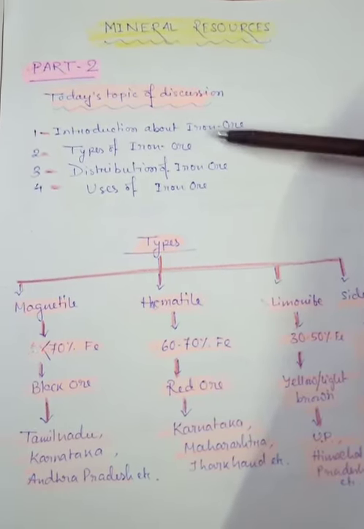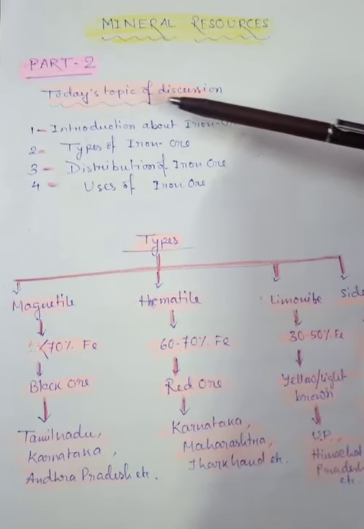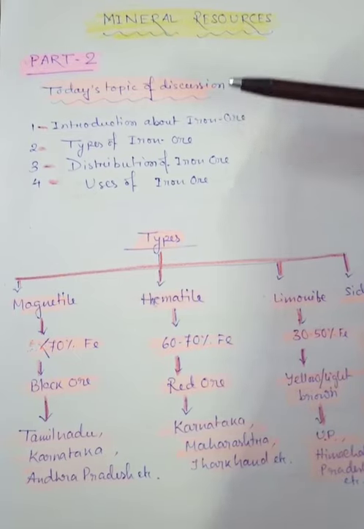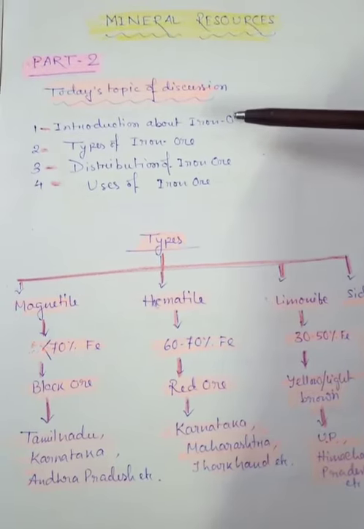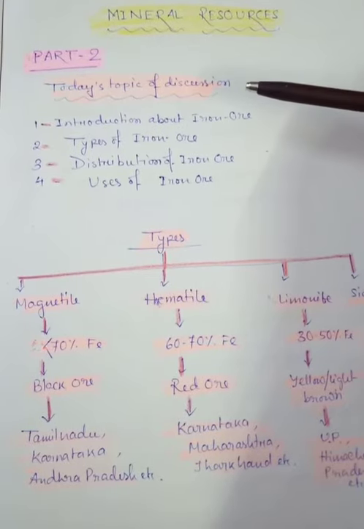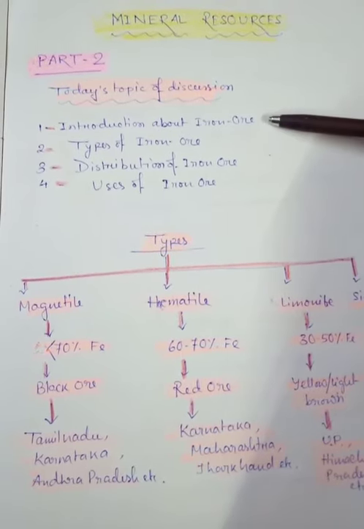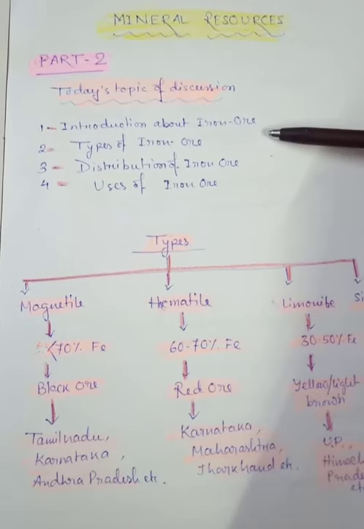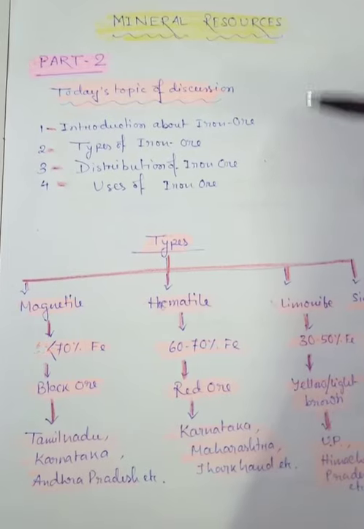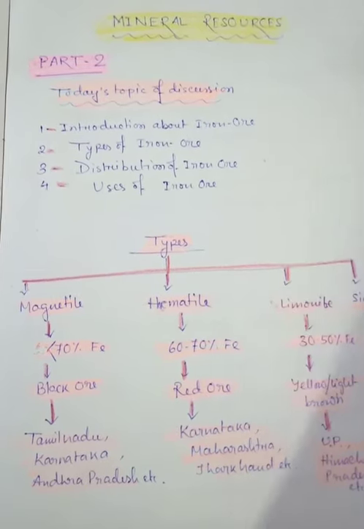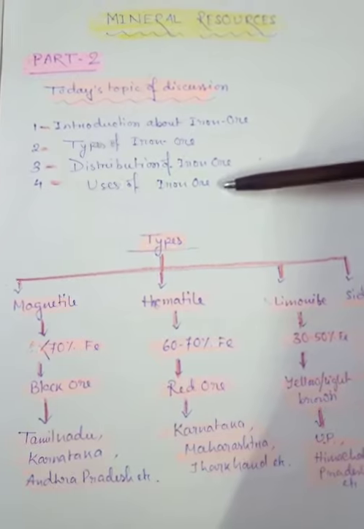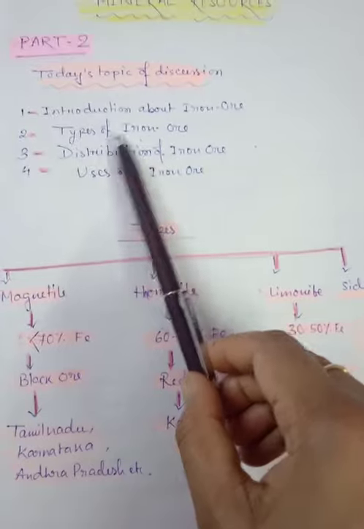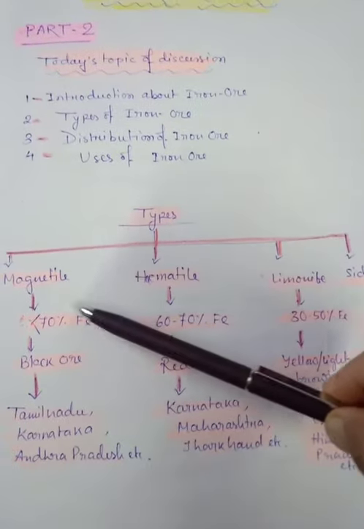So here, if we see what is actually present in iron ore: iron ore means the mineral of iron, and the concentration of iron differs. And in India, the iron deposits occur as hill masses that are easily accessible. And in different parts of the country, we can say there are different amounts of deposits. So first, we will talk about the different types. So what are the different types? You can see here, I have written the types.